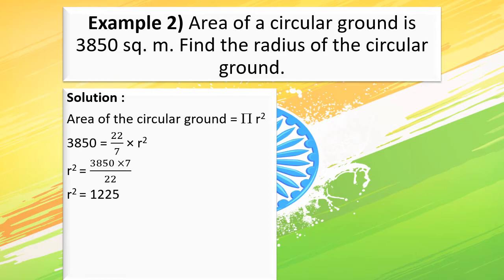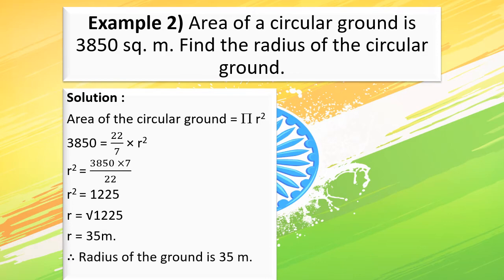What will be the next step? We will just take the root of 1225 to get the value of r. What is r? R is the radius. So, students, what is the square root of 1225? It is 35. Therefore, r is equal to 35. And here the area is in square meters, so we will take the radius in meters. Therefore, the radius of the ground is 35 meters.